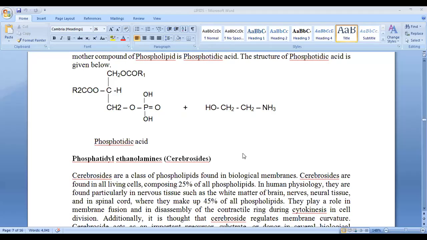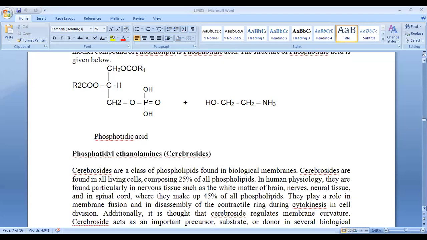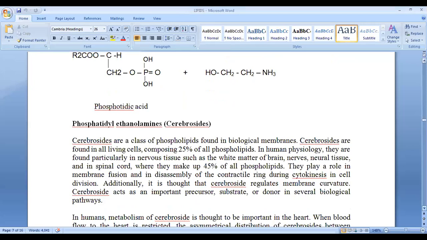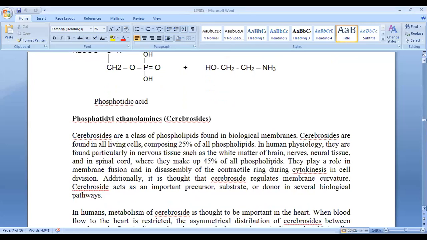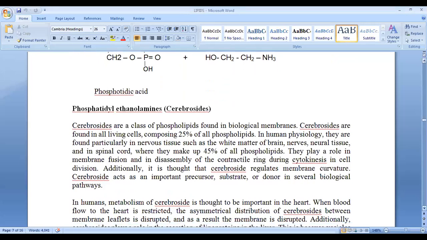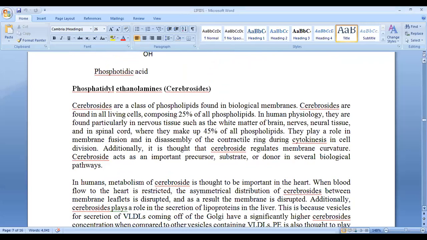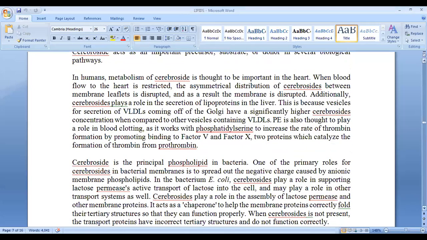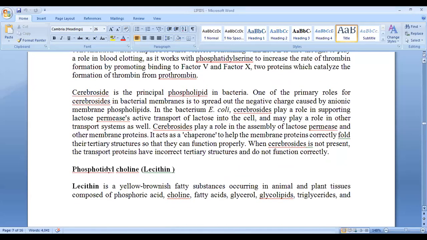Okay, so now we can listen. So phosphatidylcholine, and this is known as cerebroside. So why is cerebroside important? Cerebroside is a class of phospholipid found in biological compounds, and cerebrosides are found in all living cells, composing 25% of phospholipid. From the name cerebro, you can understand that it is found especially in our brain. I will not go through all these things. It's written here. You can read it later on.